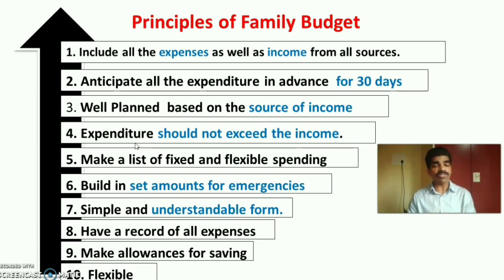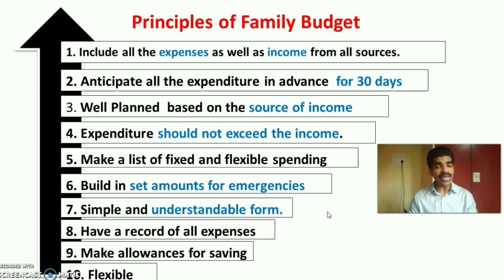Then make a list of fixed and flexible spending each month. Make a list of fixed and flexible expenditure for the family each month. Then they have to plan the family budget. Then build in set amounts for emergencies. Unexpected expenditure can come at any time in the family. So family should build a set amount, at least 10% of the amount, for the emergency purpose.